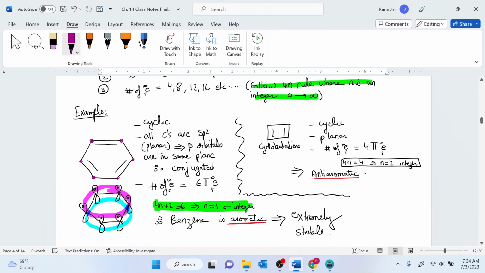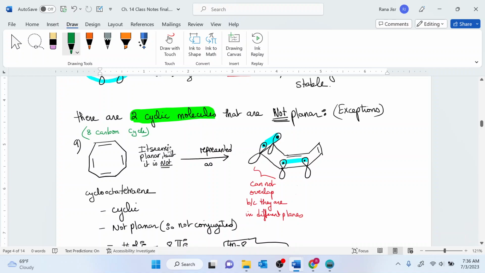On the other hand, if you look at cyclobutadiene, cyclobutadiene is still cyclic. It is still planar. All the p orbitals lie in the same plane. However, the number of electrons is 4 pi electrons. Each double bond is 2 electrons. So this is going to be a condition for an anti-aromatic structure.